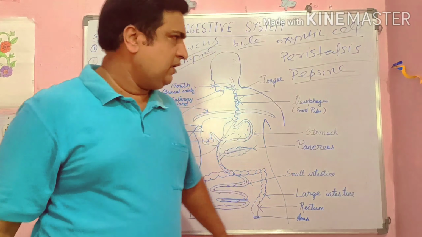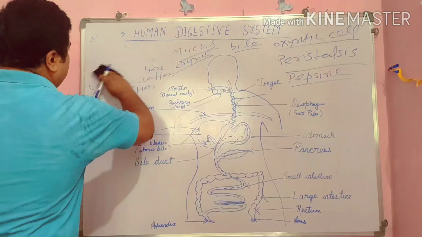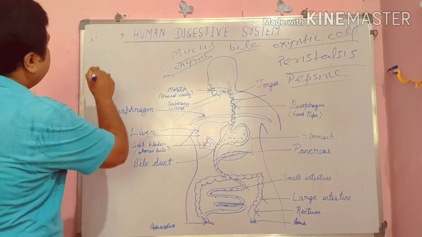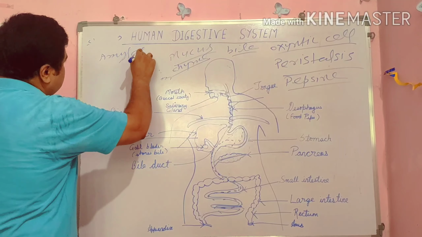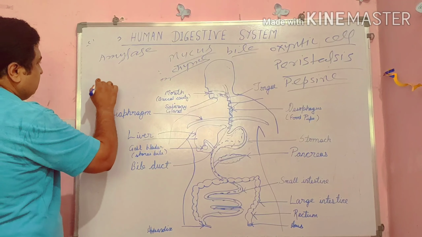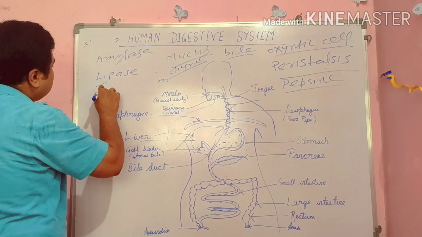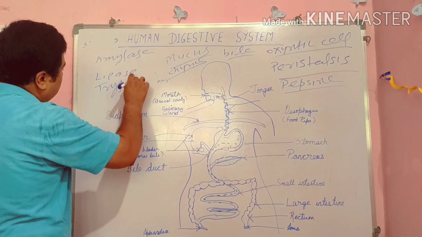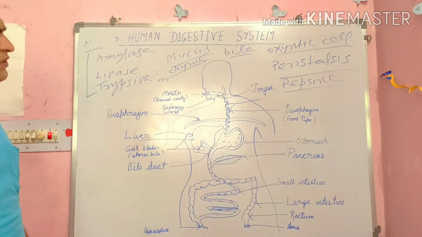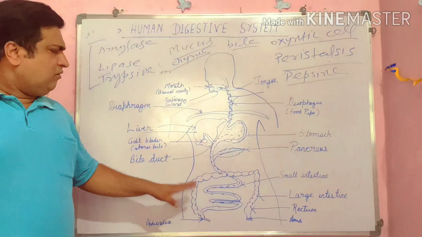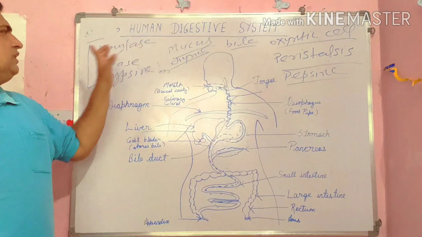Pancreatic juice contains 3 enzymes. First is amylase, second is lipase, and third is trypsin. These enzymes are secreted by the pancreas, so pancreatic juice contains these 3 enzymes.